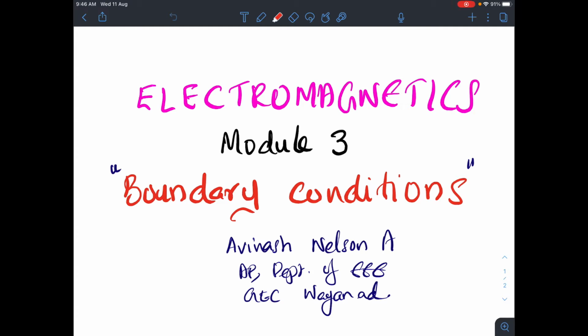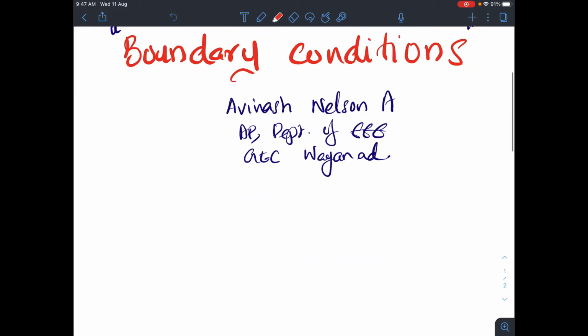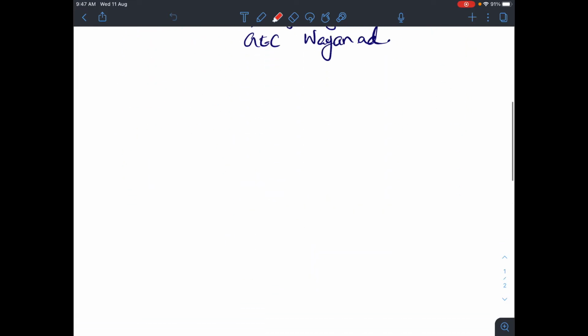Boundary, as you can understand, means something that happens between two places. Between two places, we will have a boundary, right? So similarly, between two media we also have an interface or a boundary. So what are the conditions of the field at that boundary? That is what is meant by boundary conditions, and we will be learning the boundary conditions of the electric and magnetic field. Okay, so let us see.